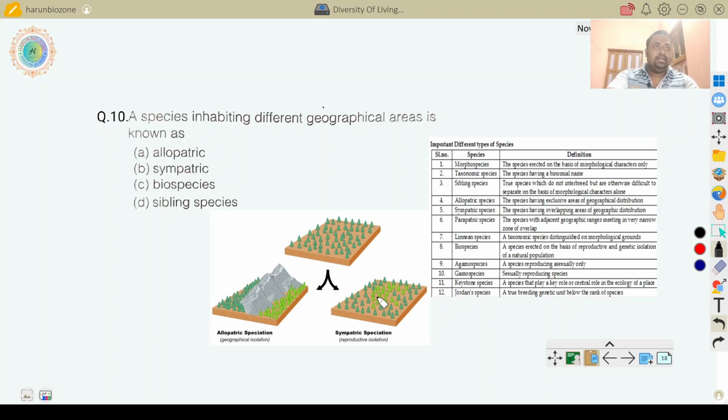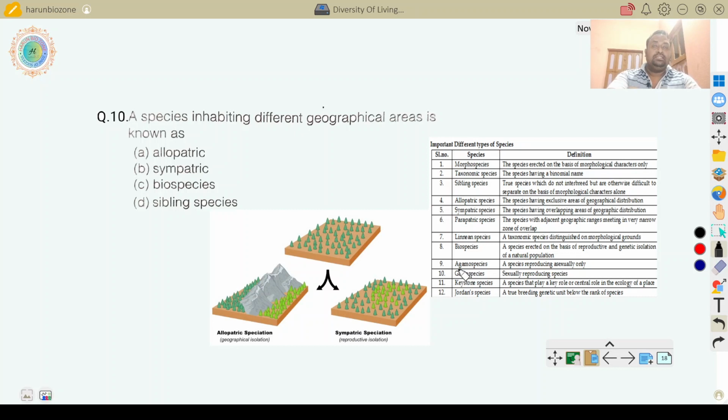They are isolated in a region and consequently separate from the other organisms. Parapatric species: all the species are present in the same geographical area, but when one organism migrates from this geographical area to another, it is called parapatric species. Linnaean species: a taxonomic species distinguished on morphological grounds. Biospecies: a species selected on the basis of reproductive and genetic isolation.